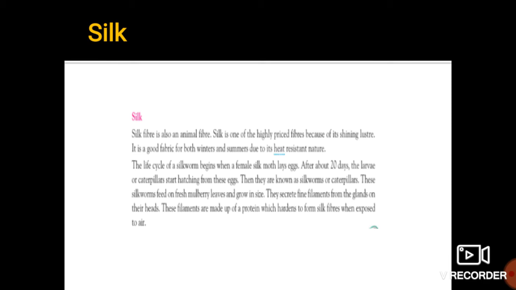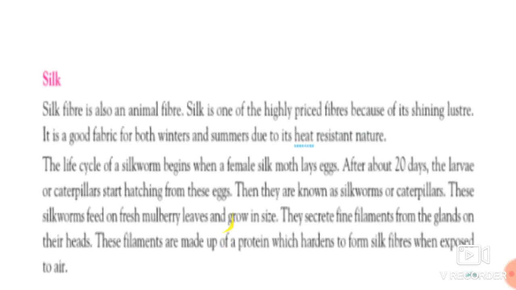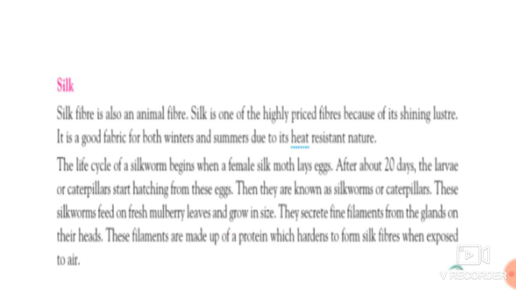Now just like wool, we also get silk from animals. So silk fiber is also an animal fiber. Silk is one of the highly prized fibers. Silk is really very costly because of its shining luster.